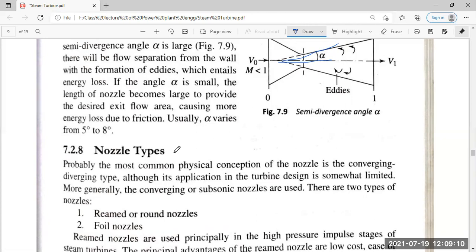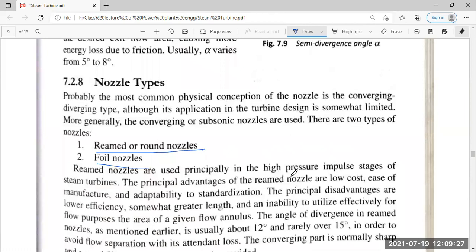Now, there are two types of nozzles: rimmed nozzle and foil nozzle. Rimmed nozzle is principally used in the high pressure impulse stage and upstream stages. The principal advantages of the rim nozzle are low cost, ease of manufacture, and adaptability to general standardization.